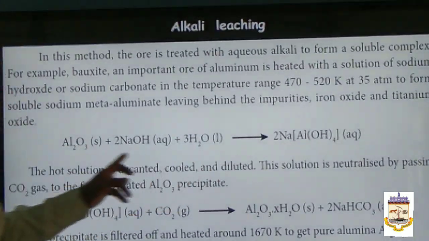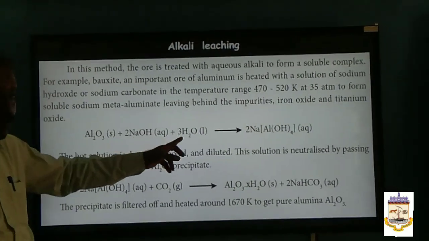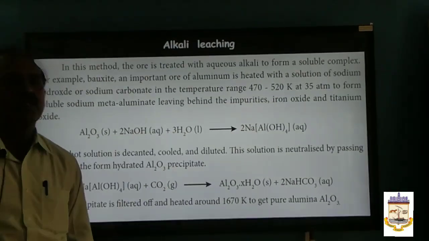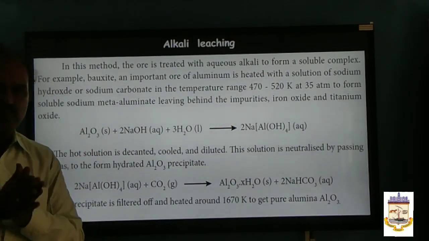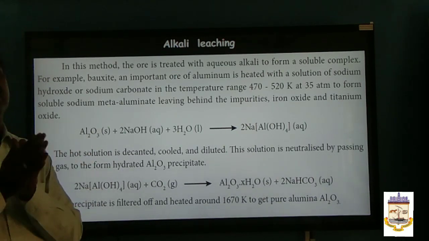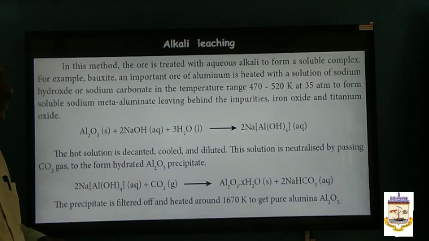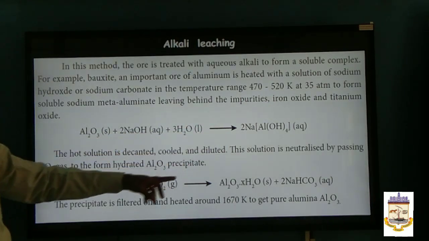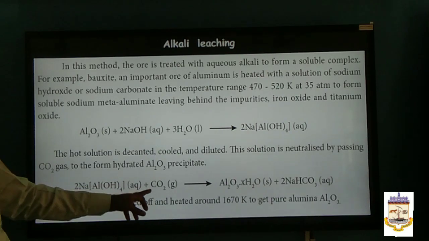Look here, when aluminum or bauxite ore is treated with aqueous sodium hydroxide, you will get soluble meta-aluminate. All insoluble impurities are left in the container. You can separate them by decantation. Then the sodium meta-aluminate is acidified, that is, the solution is neutralized by passing carbon dioxide.